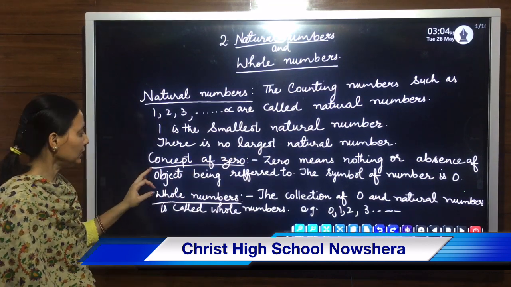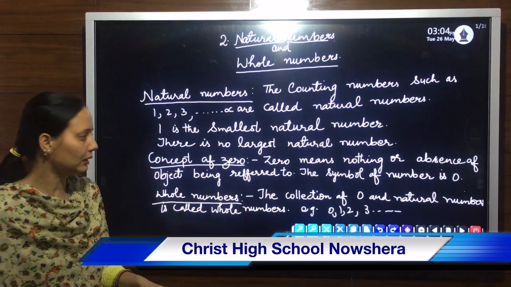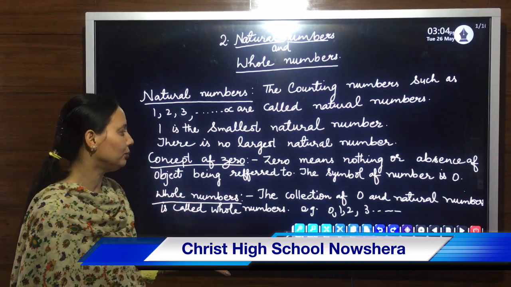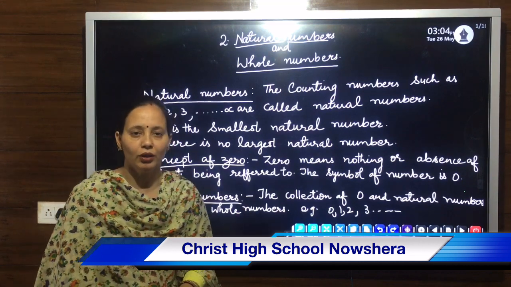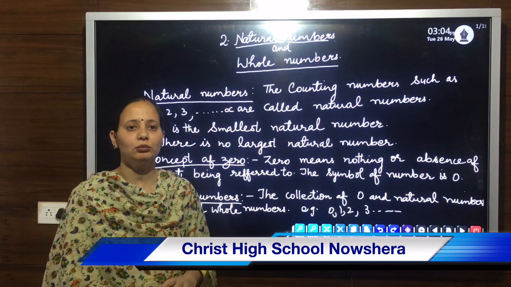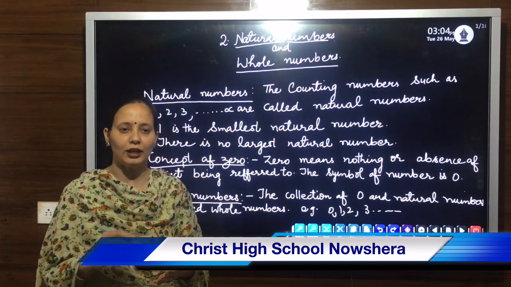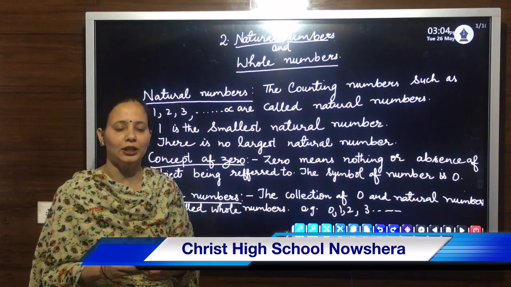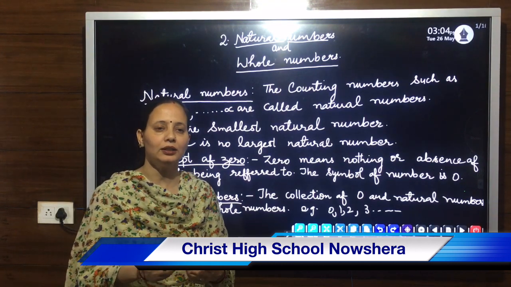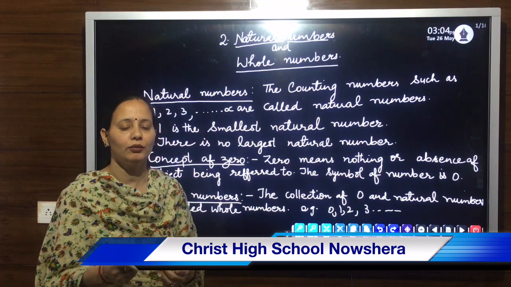Next is the concept of 0. 0 means nothing or absence of an object being referred to. For example, maybe you are having 2 or 3 ball pens. First you write with 1, it gets finished, then you use the second, and the number of pens left with you is 1.